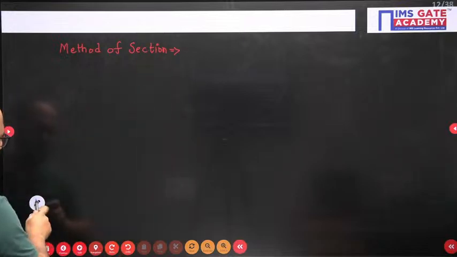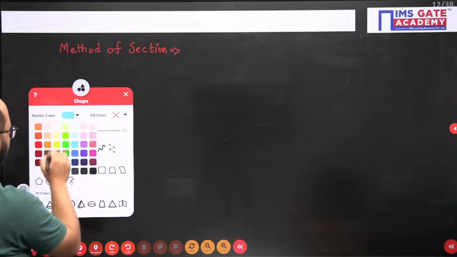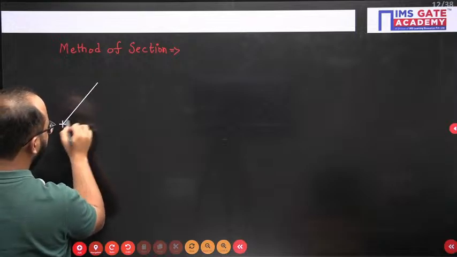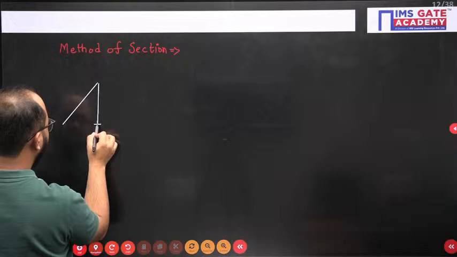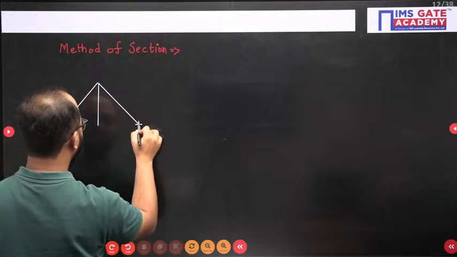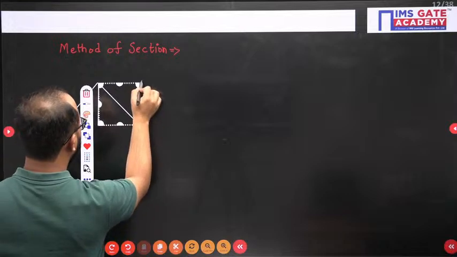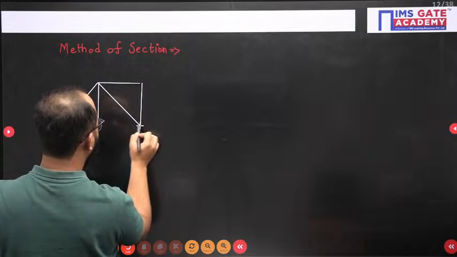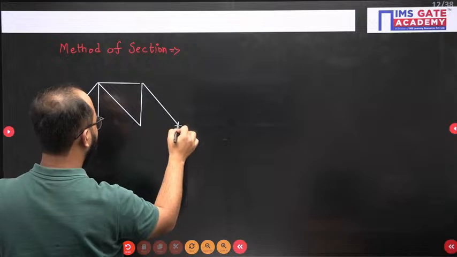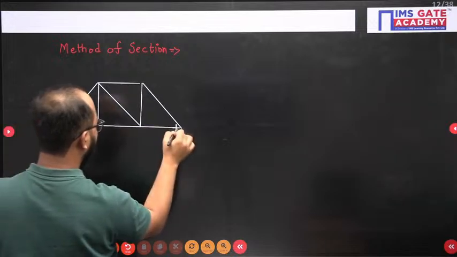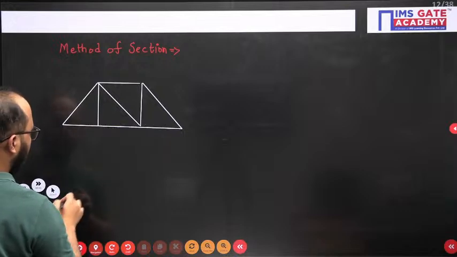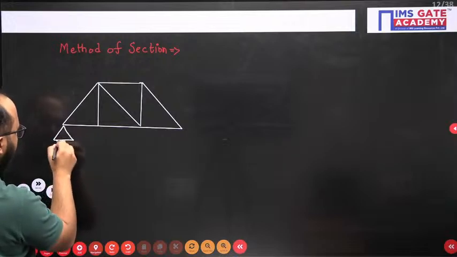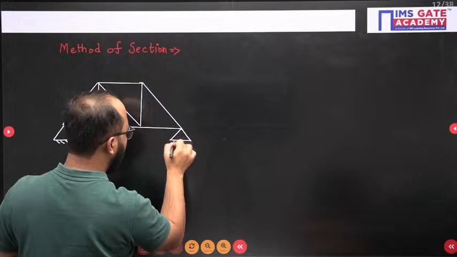Now let me draw one truss here for you. Let's suppose this is the hinge support and this is the roller support we are having.